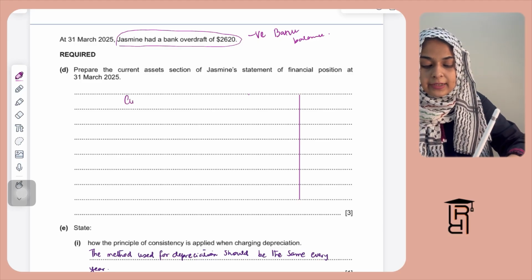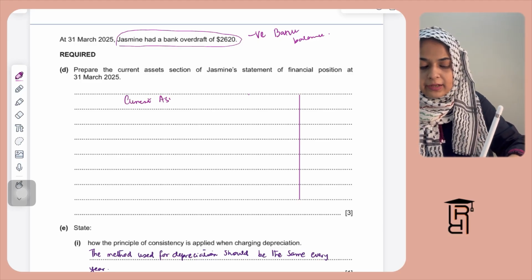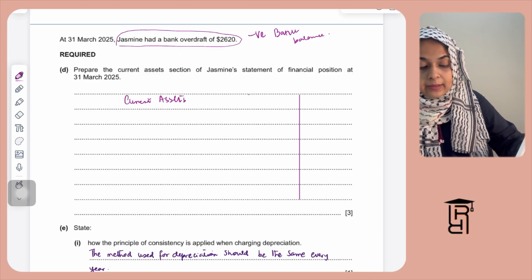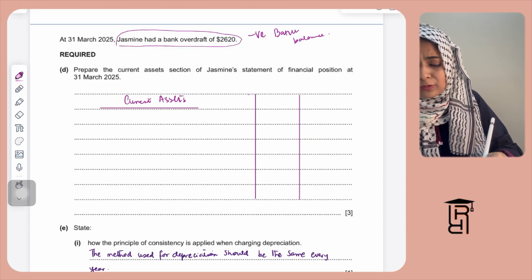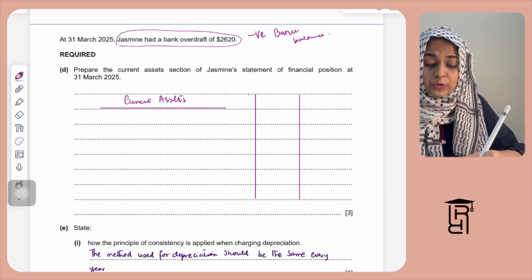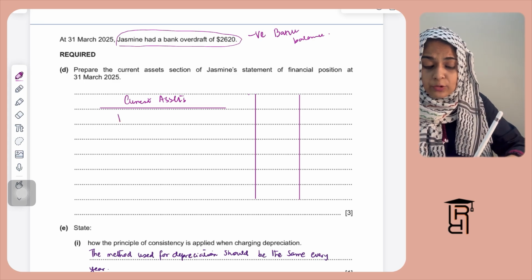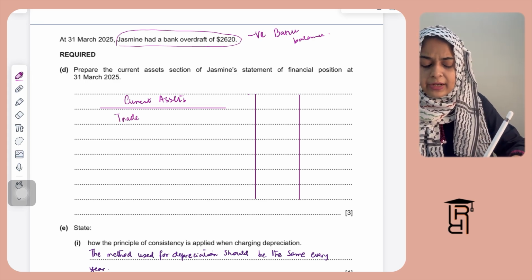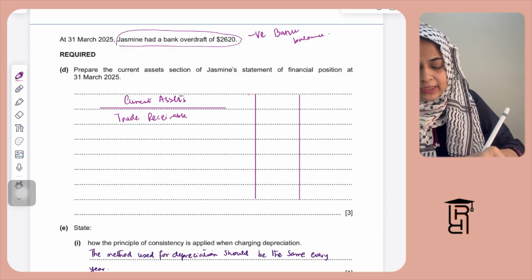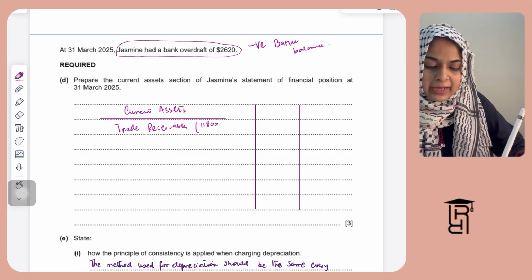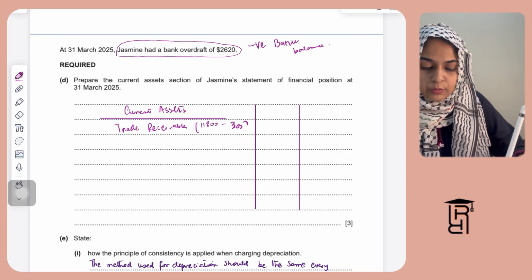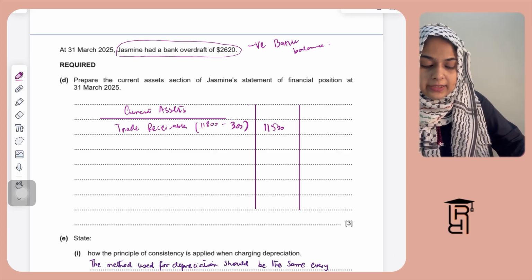But if we make the current assets section, so I'm going to write here current assets on top, and I'm supposed to start with inventory, but in this case, because it's a consulting business, I don't have inventory. So I'll start with trade receivables. I'm going to write here trade receivables. The trade receivables amount will be 11,800 minus 300, which is 11,500. So I'm going to write here 11,500.